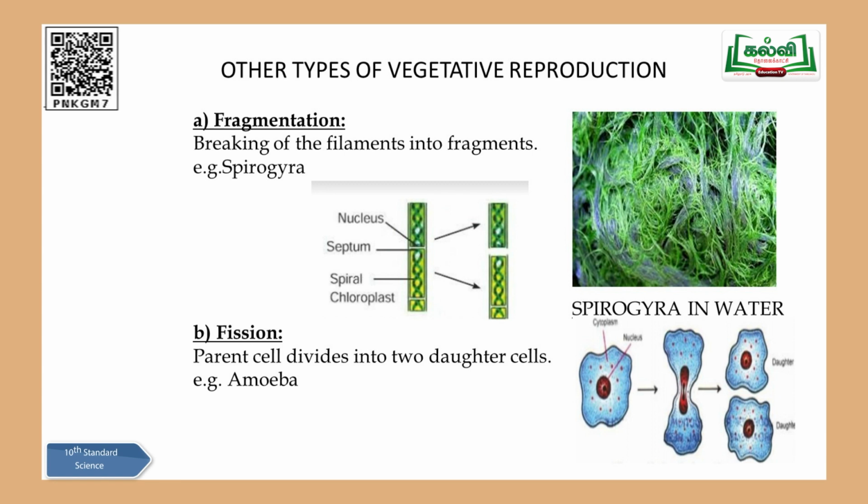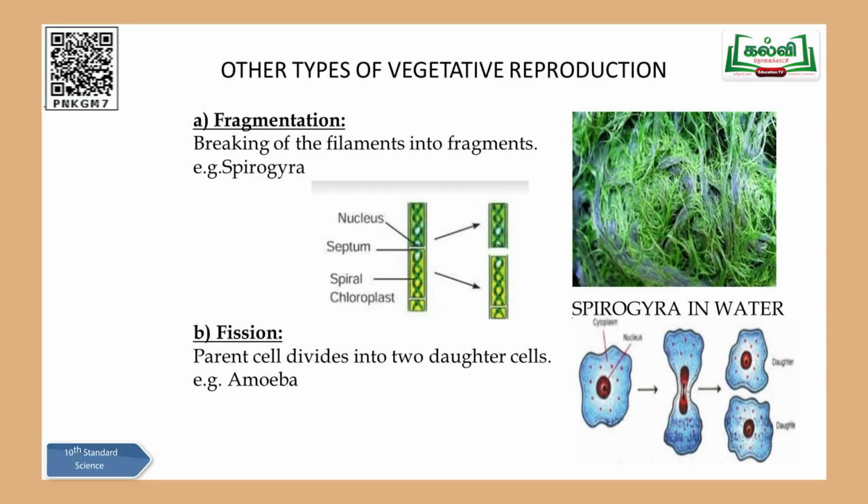You understand? So mother Spirogyra will be cut off into 2-3 pieces, sometimes 4 pieces, and each piece will have a small nucleus along with the cytoplasm. Each bit, which is known as a fragment, will be cut off from the mother plant or move out from that area, and lead an independent life. So mother Spirogyra will be cut into fragments, and each fragment will develop into a new baby, nothing but a new Spirogyra. So this is called fragmentation.